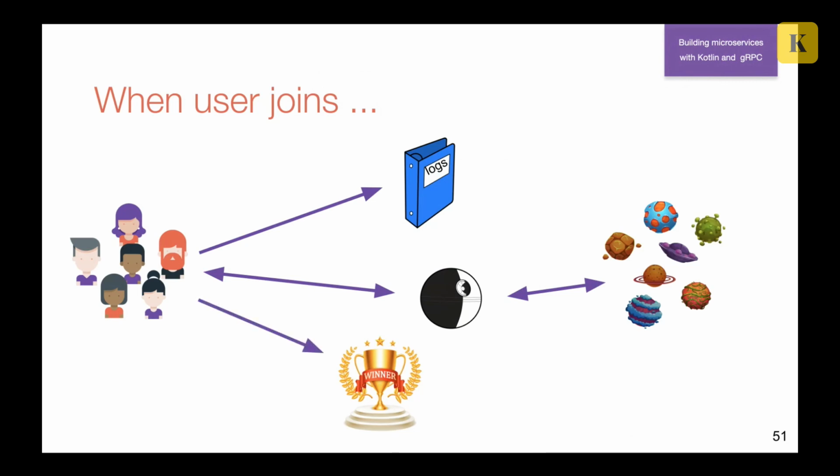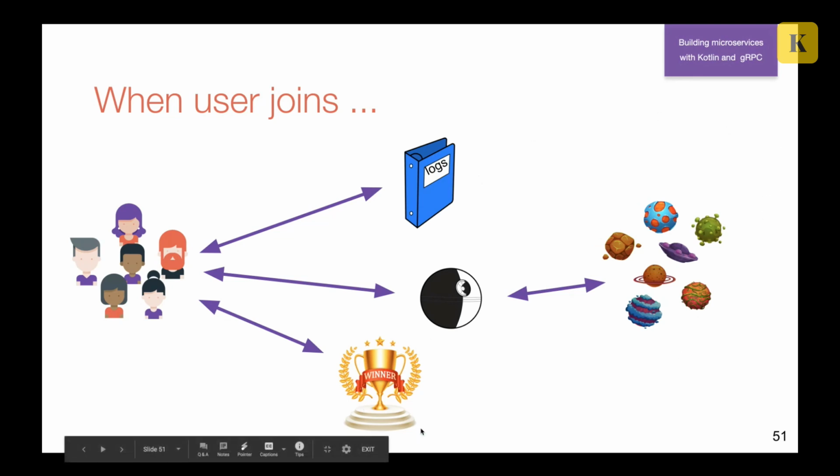And we also will subscribe to our leaderboard in order to see the score of other users and in order to compete. So you can see that this is a streaming request because our users subscribe to it, and then asynchronously we will receive updates in logs and on the leaderboard.